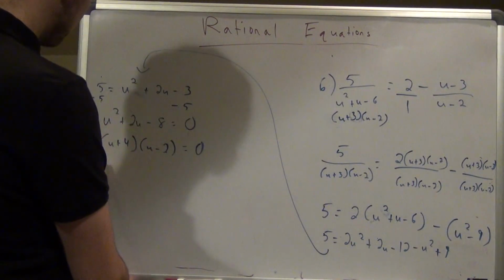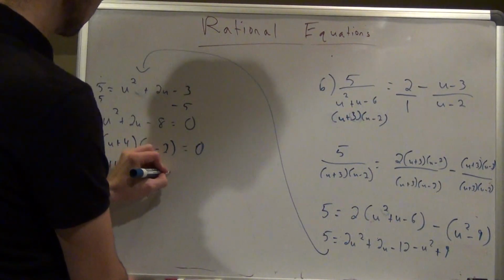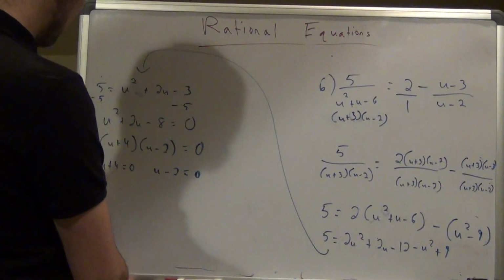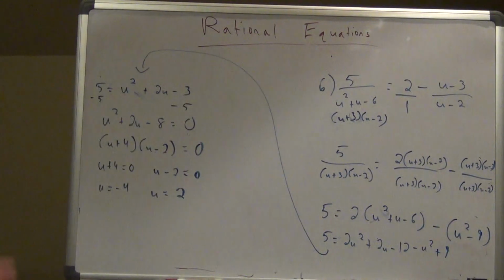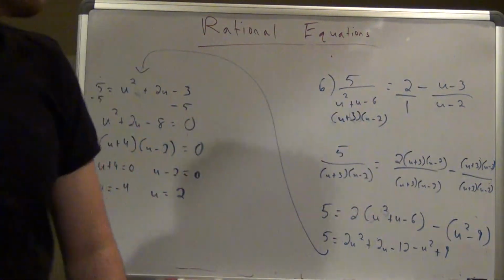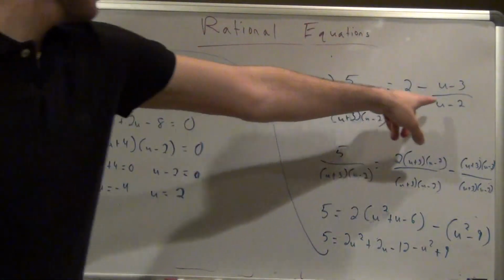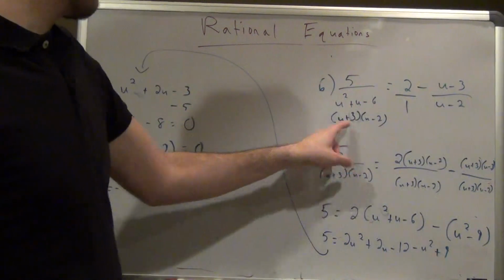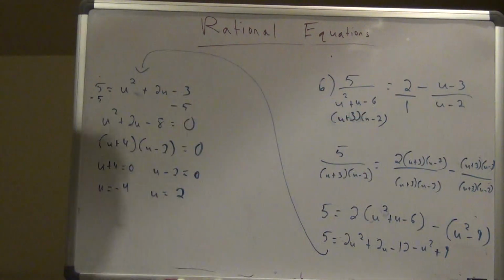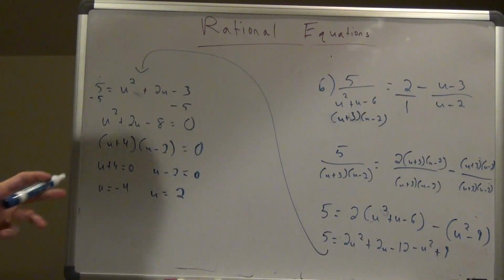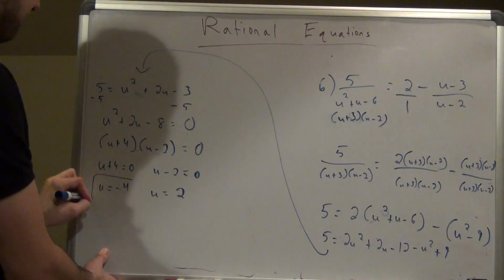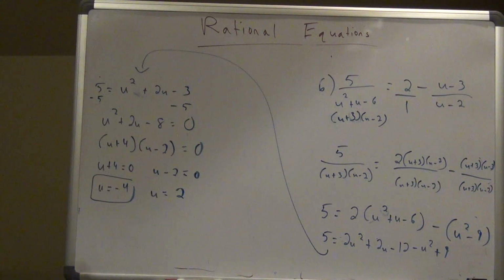Now to get my answers, I'm going to set each of these equal to 0, just like I would do to solve any of these quadratics. So I would get u equals -4 and u equals 2. We could check this or just see. If I plug -4 in, my original problem has denominators of 4 minus 2 is 2, 4 plus 3 is 7, 4 minus 2 is 2. There is no place that makes any of these denominators equal to 0. So u equals -4 is going to be a solution. You can check it just in case, but I'm telling you it's going to be a solution.